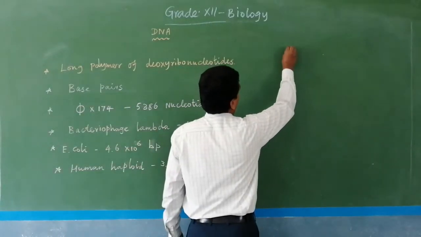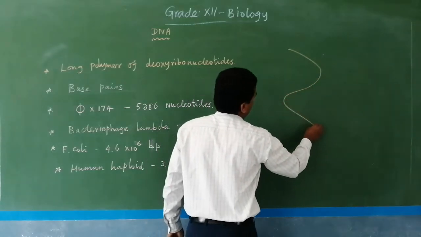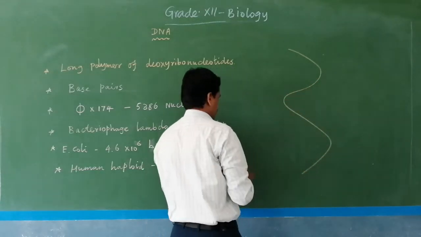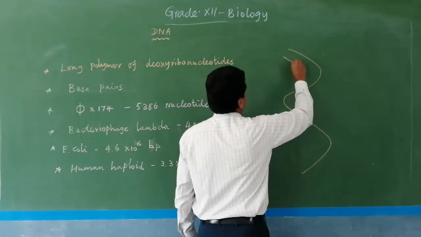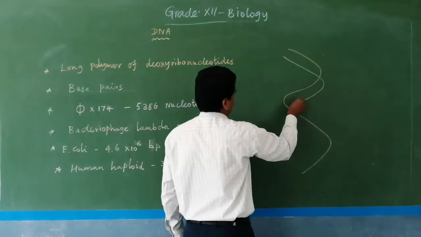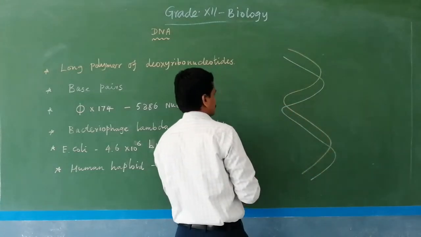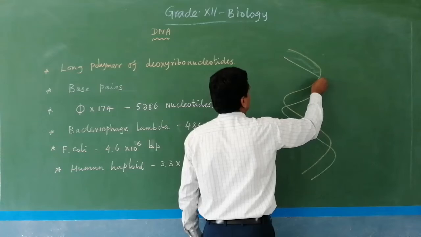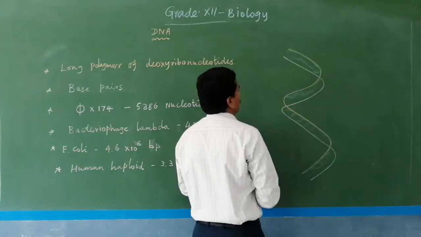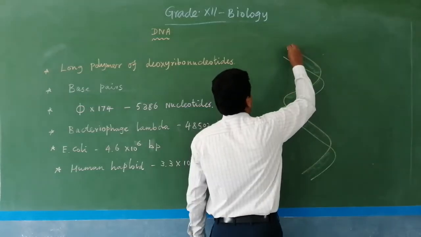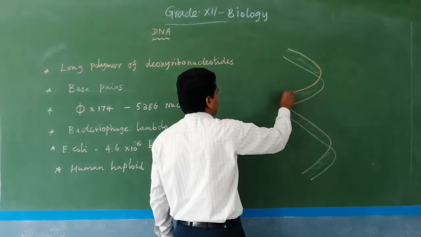So DNA is a long polymer of polynucleotides. This is actually DNA, the double helical structure of DNA.